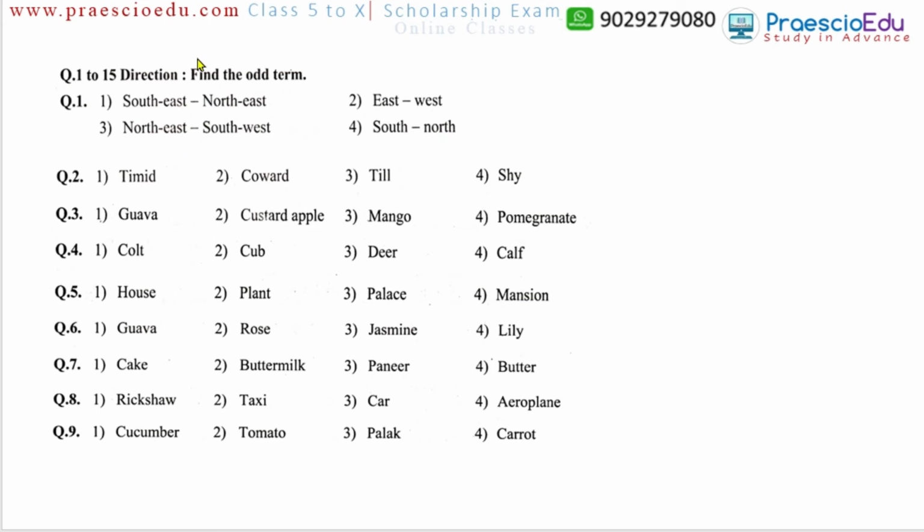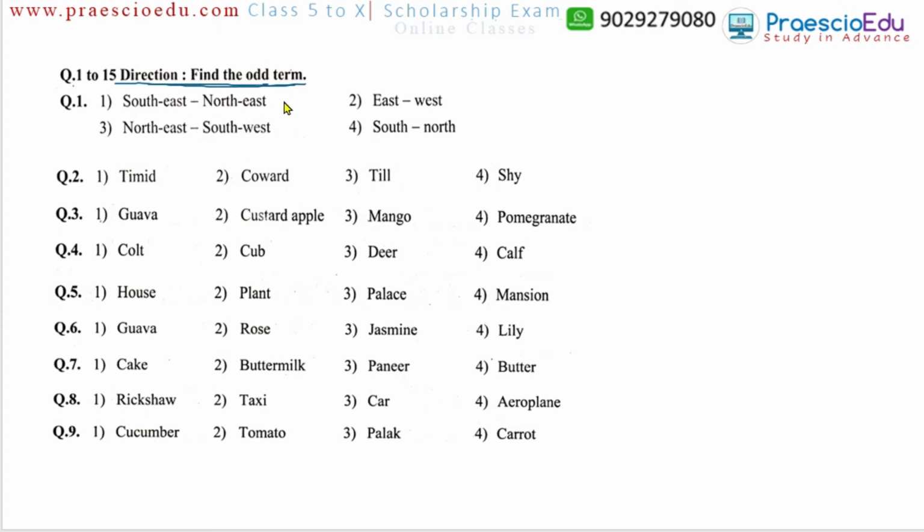Now question number one: there are no instructions given, as I told earlier. In comprehension the directions are given and we have to follow them. But here the only instruction is to find out the odd term, very simply. No other instructions are mentioned; directly the four options are given, and out of them we have to choose. For questions 1 to 15, this is the main instruction: we have to find out the odd term.